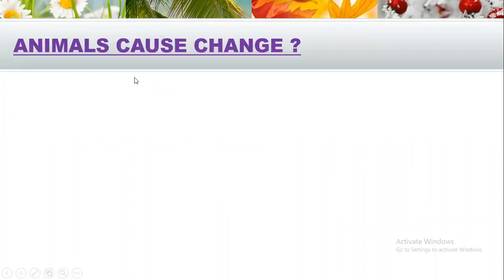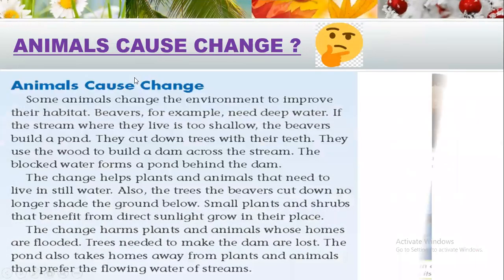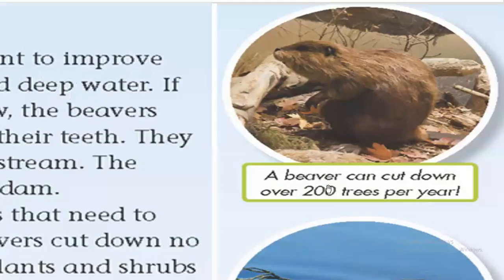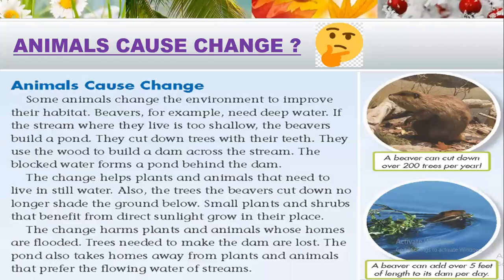Even animals can cause change. Beavers. Do you know that one beaver can cut down over 200 trees per year? But for what? Building a pond. Beavers like to live in a habitat with deep water. Where they live, it's too shallow, so the beavers build a pond to live in.